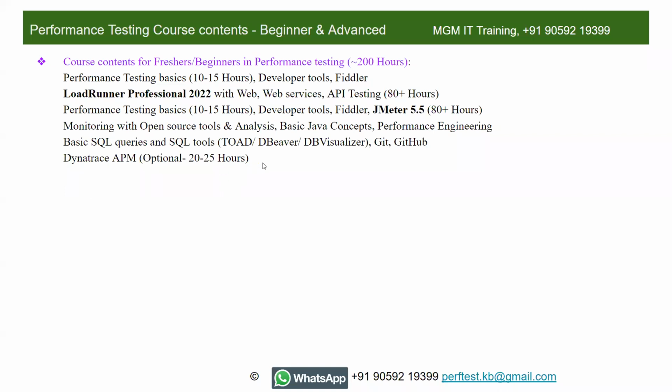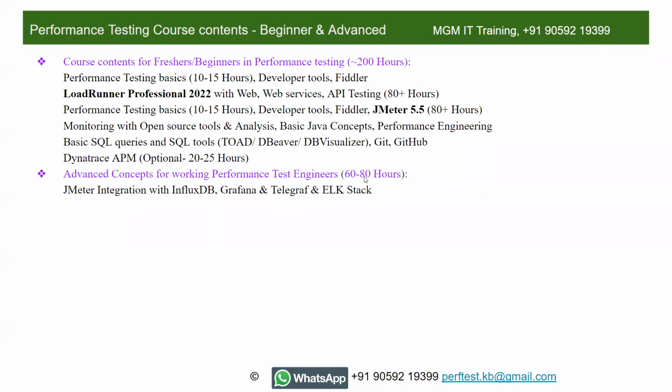I'm planning to start performance engineering concepts, exclusively on performance engineering, from December. In December, we will get some lean time in our office. As I'm also working now, I cannot run more than 2 batches along with my job. So I'm planning to start advanced concepts for working performance test engineers, and that would be another 60 to 80 hours. Those who joined today, this is not required for you. The first part, the course contents for beginners or freshers, is more than enough for you guys.